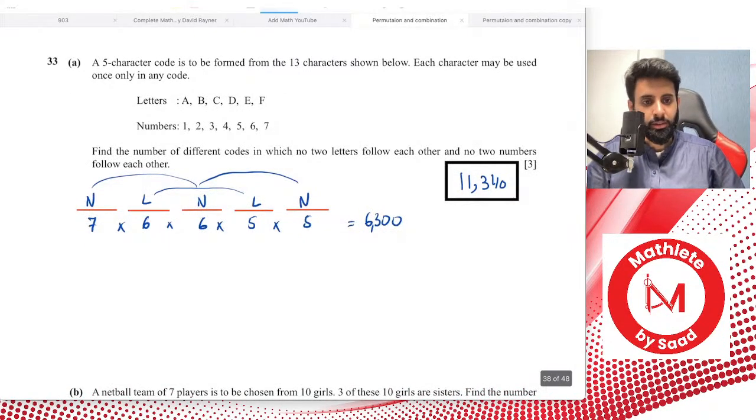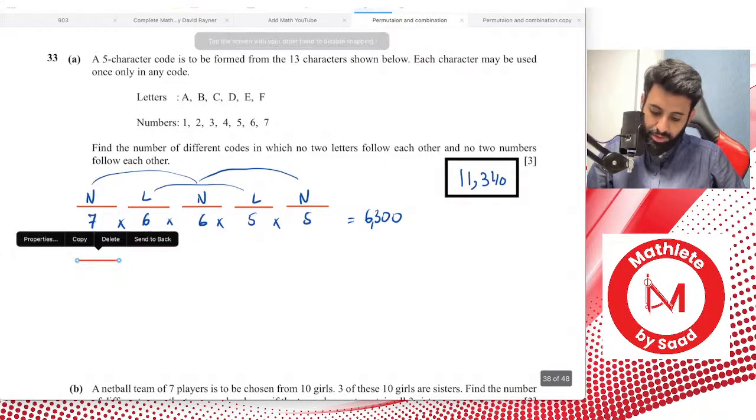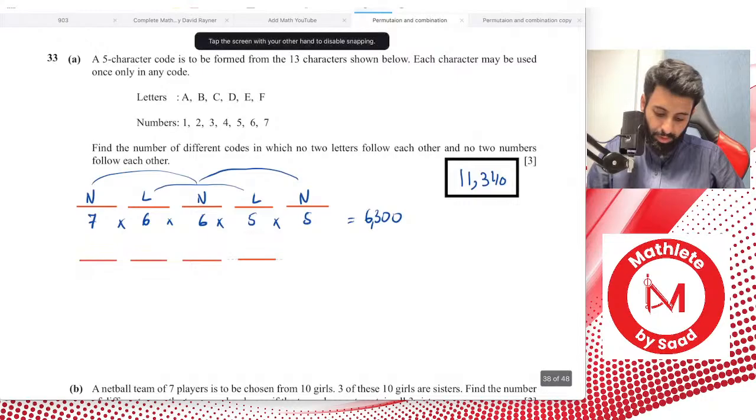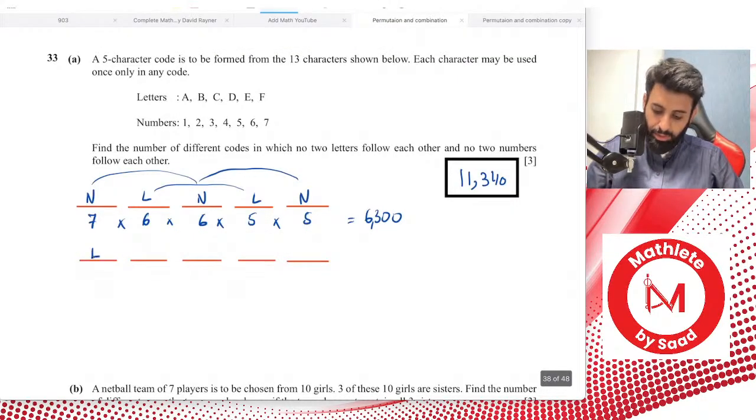So what are we missing out on? In the question, it does not say that you should start with a number first. So that means we can also start with a letter. And if you're starting with a letter, what should come next is a number. So letter, number, letter, number, letter. How many letters do you have to choose from? 6, and then 5, and then 4.